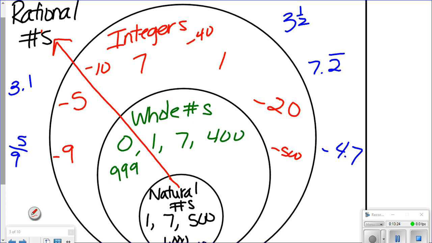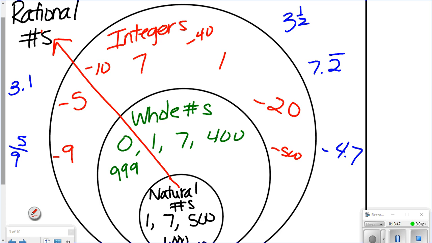Does that make sense to everybody how the arrow works? If I say, what about 0? Tell me all the sets 0 belongs to. Integer, rational. Good job. You're catching on. On your homework tomorrow, it's going to give you a number, and it's going to ask you what sets it belongs to, just like what we did.